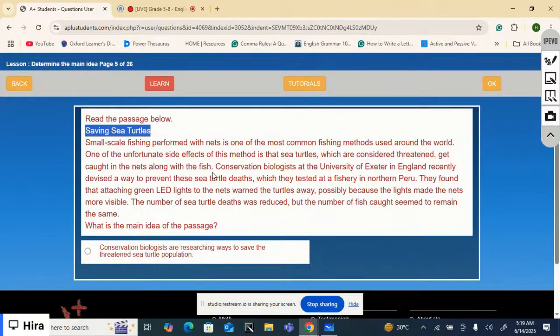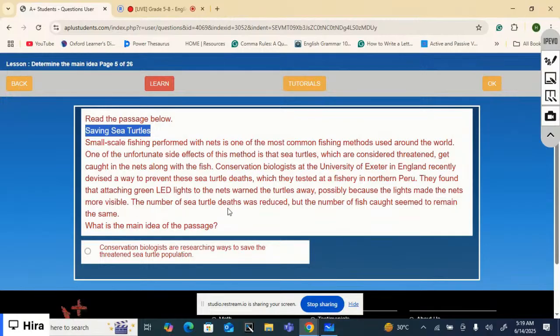It's sad to hear. Conservation biologists at the University of Exeter in England recently devised a way to prevent these sea turtle deaths, which they tested at a fishery in northern Peru. They found that attaching green LED lights to the nets warned the turtles away, possibly because the lights made the nets more visible.